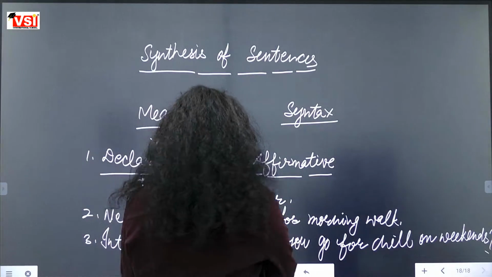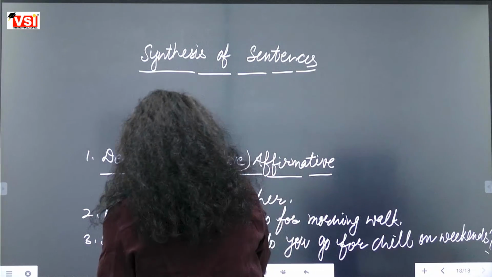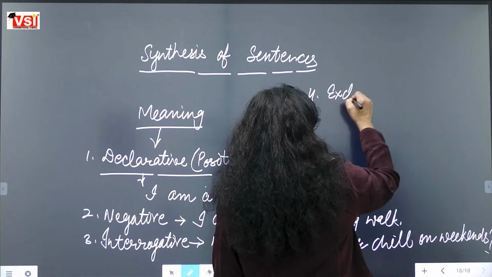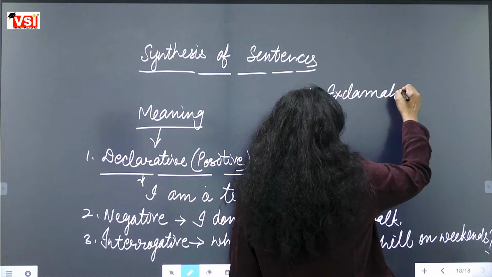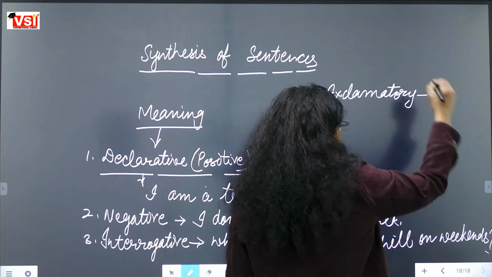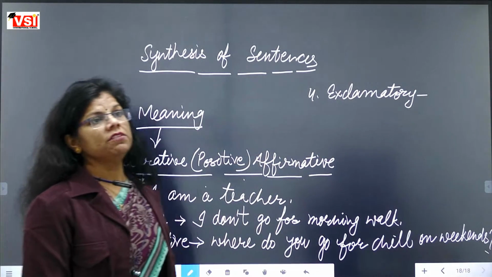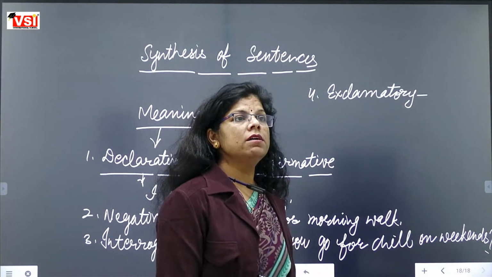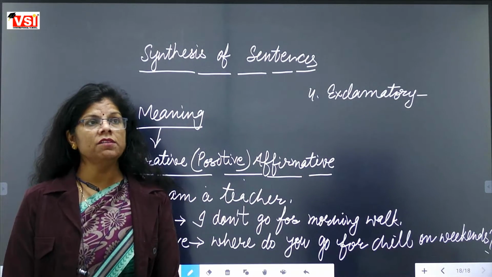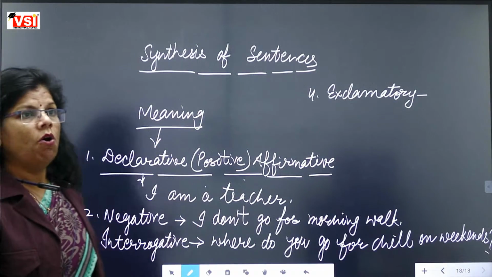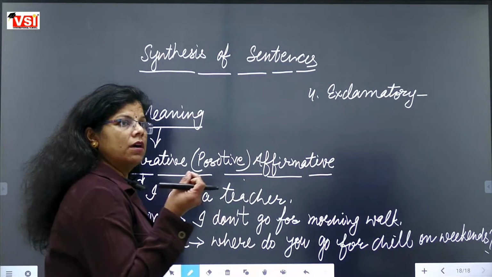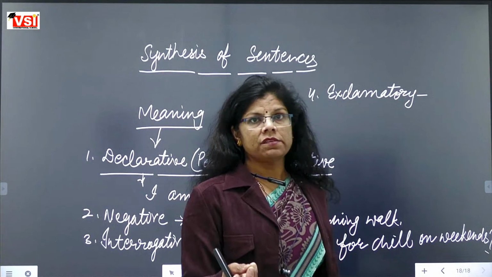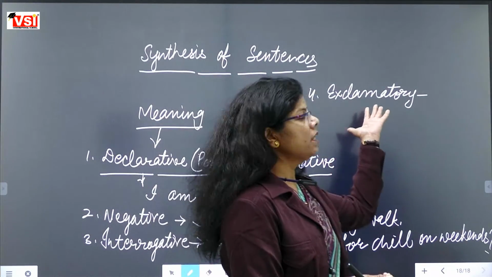Fourth kind of sentence, that is exclamatory. Can anybody give me an example of this sentence? What kind of sentence is called exclamatory sentence? The sentence that contains any sudden feeling of joy, sudden feeling of surprise, sudden feeling of sadness. That kind of sentence will be called exclamatory sentence.